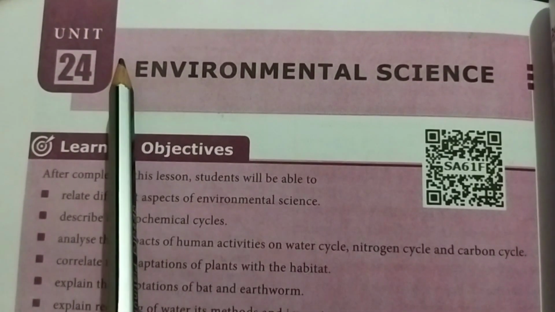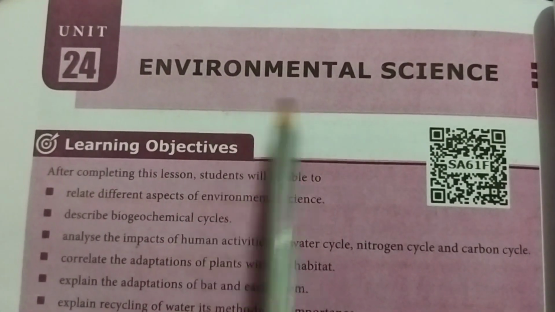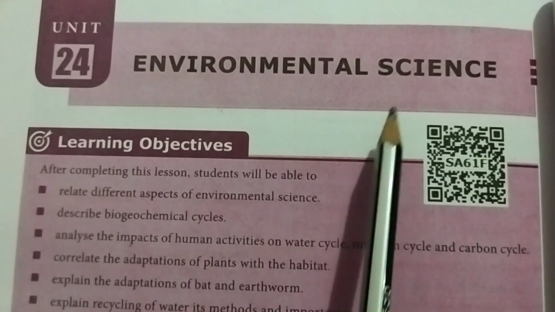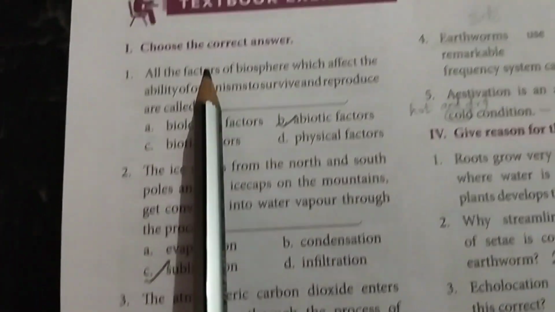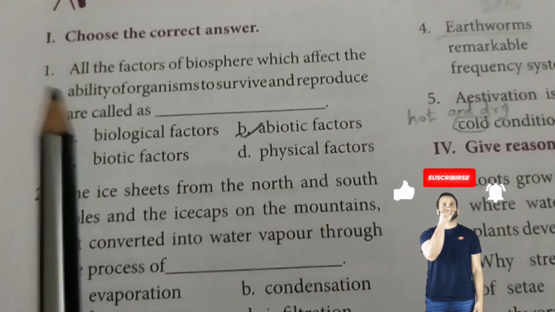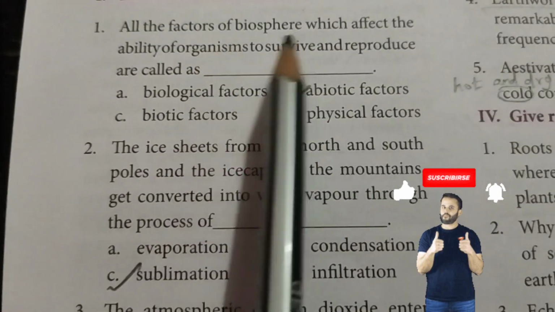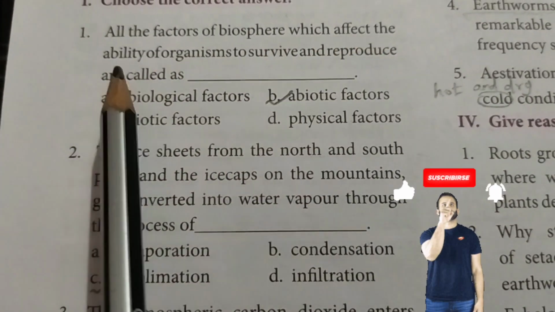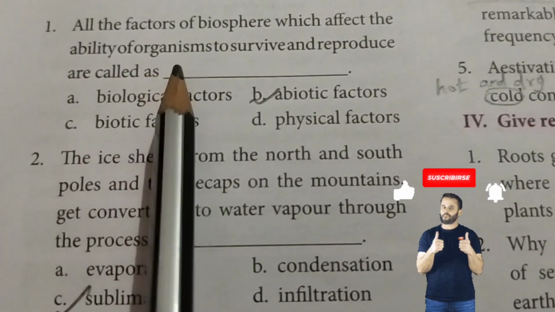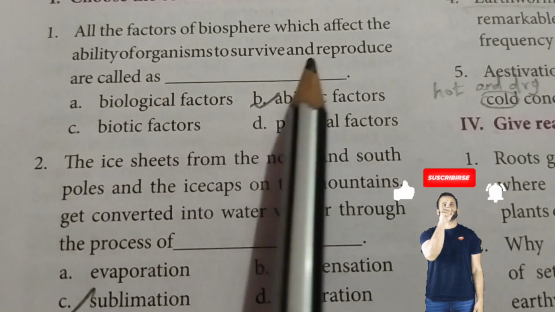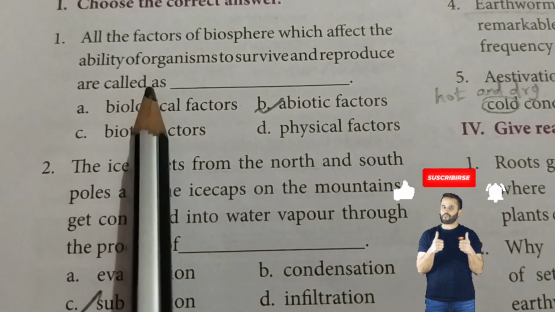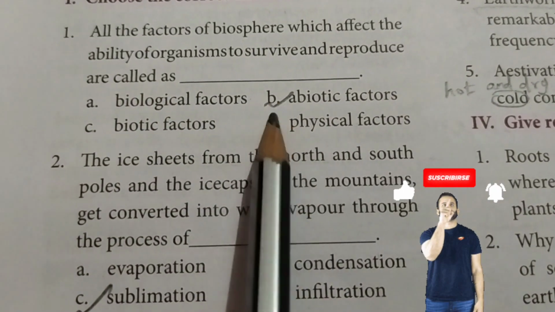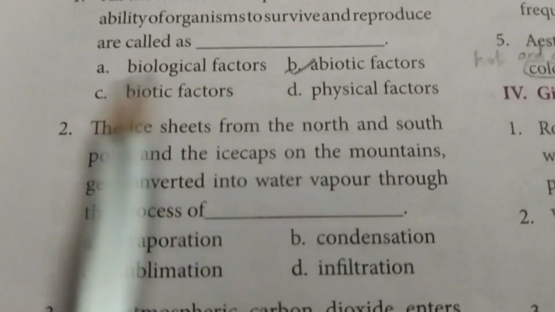Ninth Standard Science, Unit 24, Environmental Science, lesson book back answers பார்ப்போம். Page number 300. Choose the correct answer. First one, all the factors of biosphere which affect the ability of organisms to survive and reproduce are called as dash. Option B, abiotic factors.